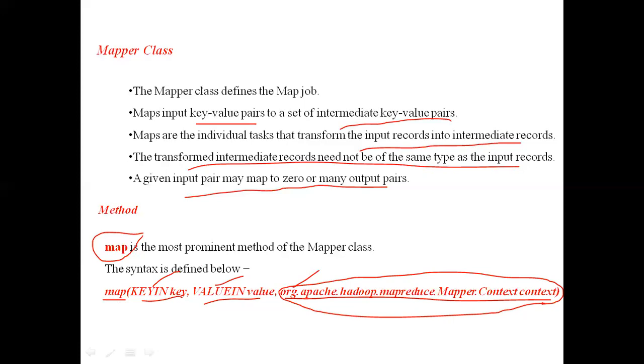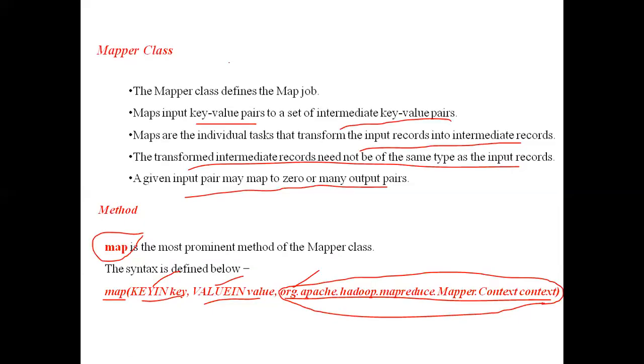It will take three parameters, and it will do its work. The logic of this map depends on the programmer. Depending on what type of aim he has, he will do that work. Clear? The map function will take these three values: key, value, and context. That is briefly about this mapper class. The mapper class will contain a method called map.